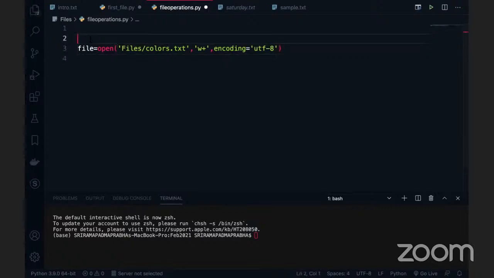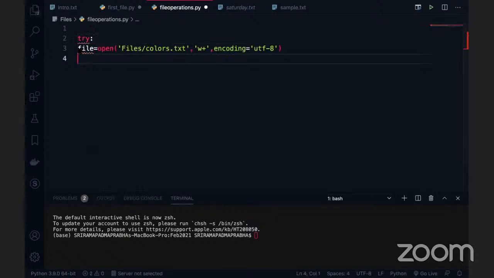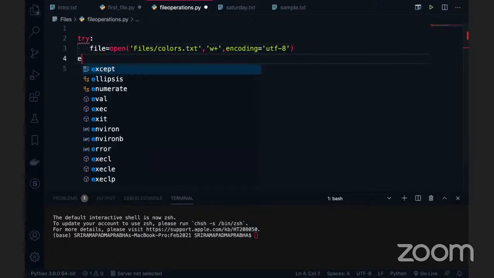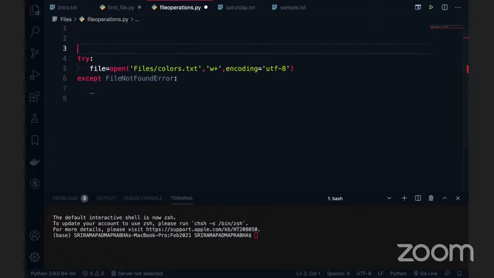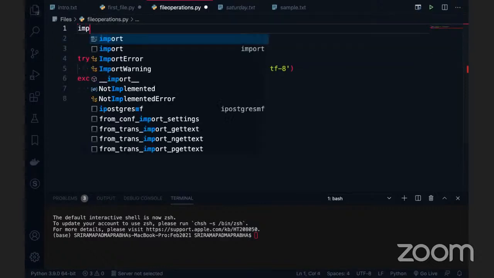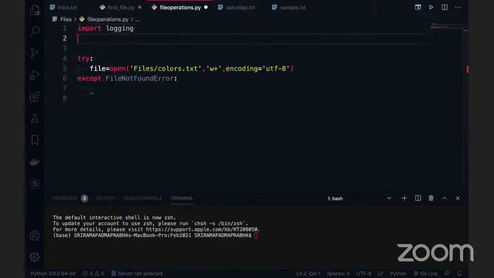One more important thing is that you need to wrap this whole code in exception handling, because when a file not found exception comes, we can easily handle it. So we say except FileNotFoundError, and inside this we write the error handling. If you want logging, we can import logging, which I will discuss later, but just keep in mind how we normally write in real-time projects.